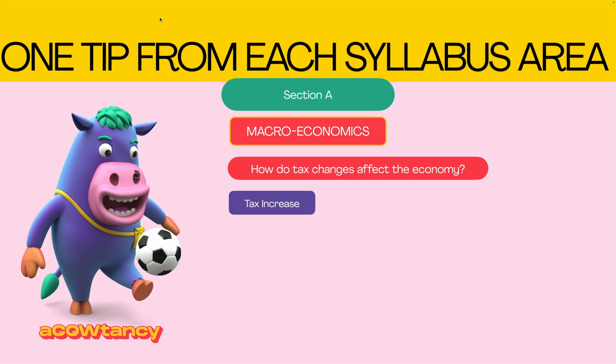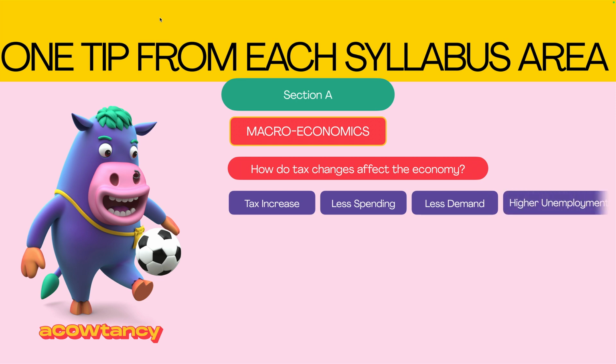If you've had a tax increase, so you're having to pay more tax, what effect will that have on your spending? Hopefully you can see you will spend less, and because you'll spend less, what will happen to the demand for goods over the economy? Hopefully you can see there'll be less demand for goods over the economy, and therefore what would happen to unemployment? If we're demanding less goods, then people need to produce less, and so there will be higher unemployment, won't there?